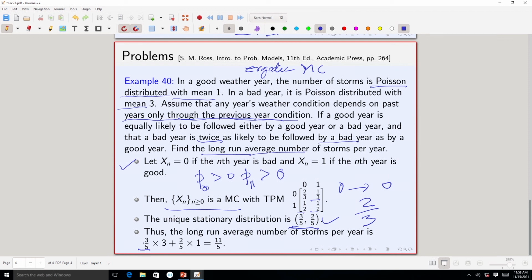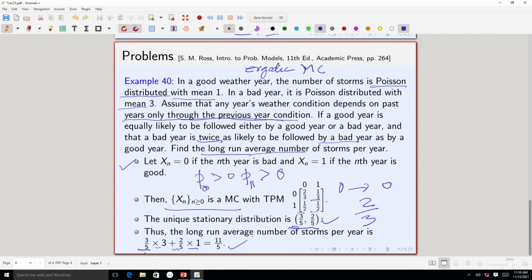So, the probability that it will be a bad year is 3 by 5 in the long run, times the average, so it is 3 by 5 times 3. In the long run the probability that it is a good year is 2 by 5, and in a good year the mean number is 1. So, you get 3 by 5 times 3 plus 2 by 5 times 1, which gives you 11 by 5. So, the long run average number of storms per year is 11 by 5.